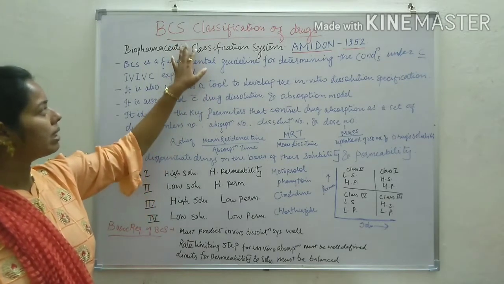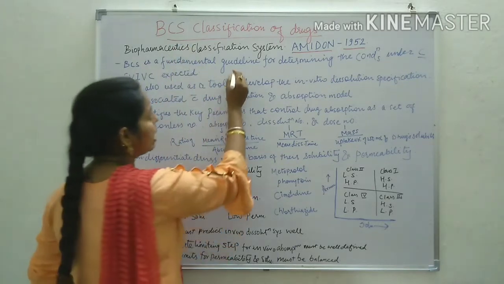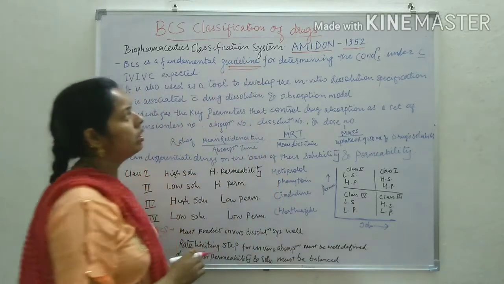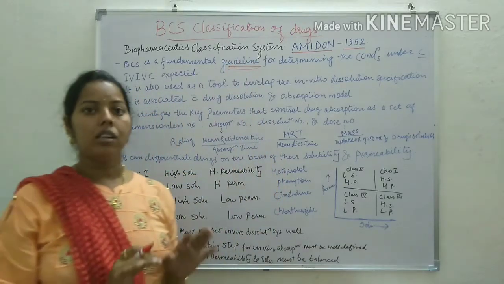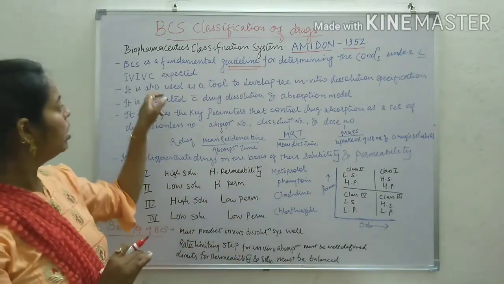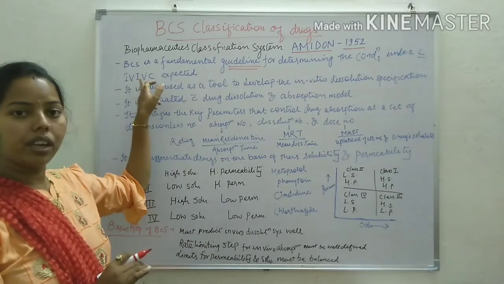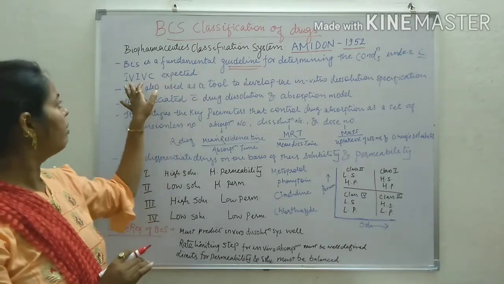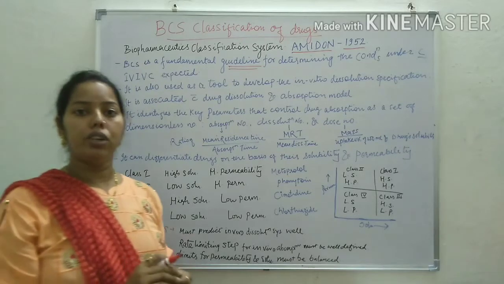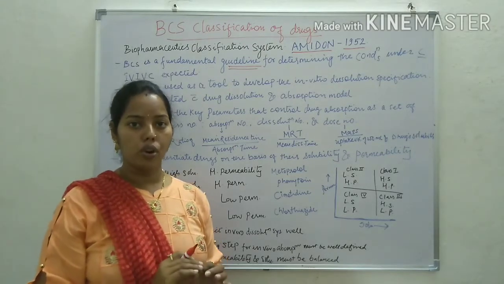It means BCS classification is basically a guideline which determines the conditions under which IVIVC is expected. IVIVC means in vitro and in vivo correlation.